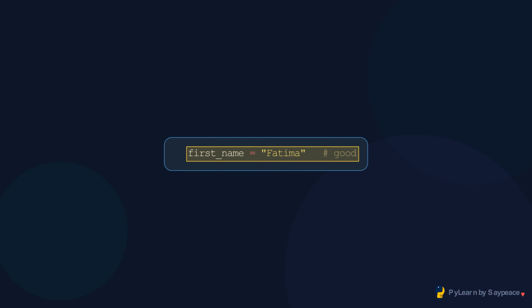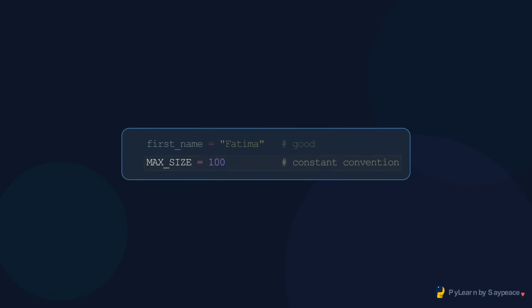Snake_case, all lowercase, underscores between words. This is the Python standard. ALL_CAPS signals a constant, a value you intend never to change. Python does not enforce this, but every Python programmer respects it.